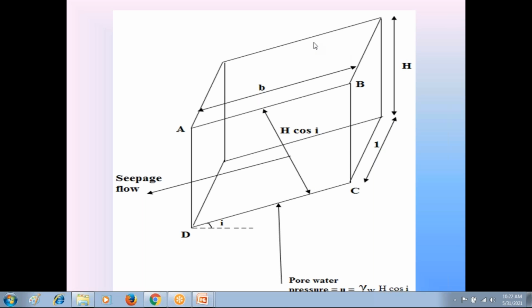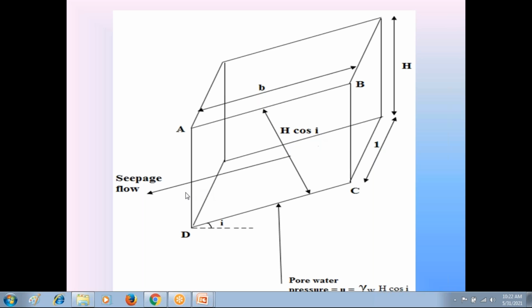So in this soil prism, the inclined width is B, the vertical height is H, the thickness is 1, and the height of the soil prism perpendicular to the direction of water flow is H cos I. Just now we calculated that height.